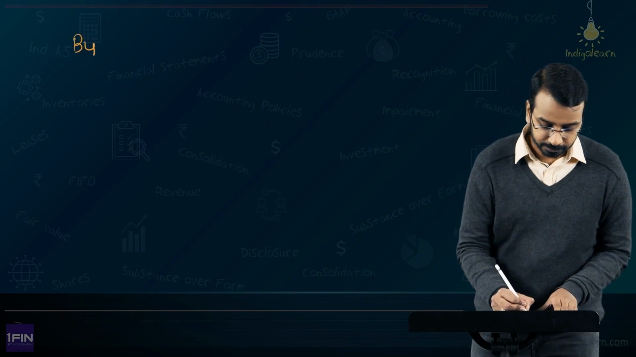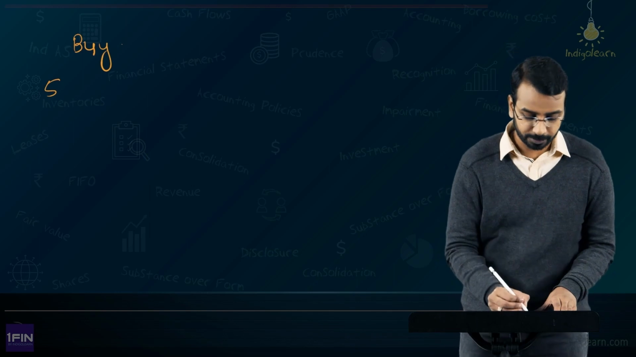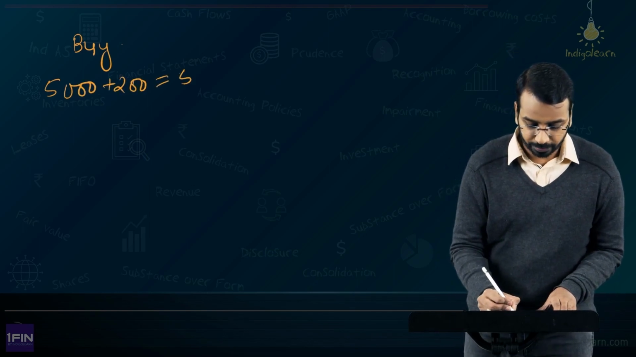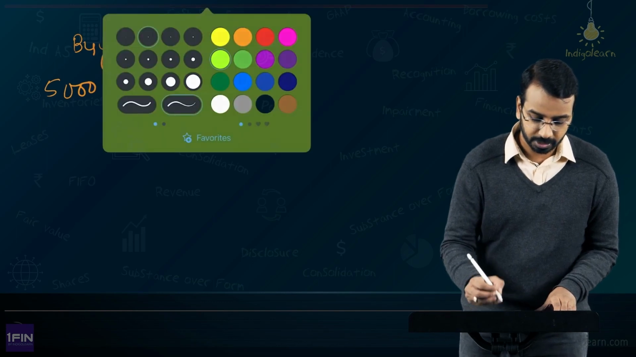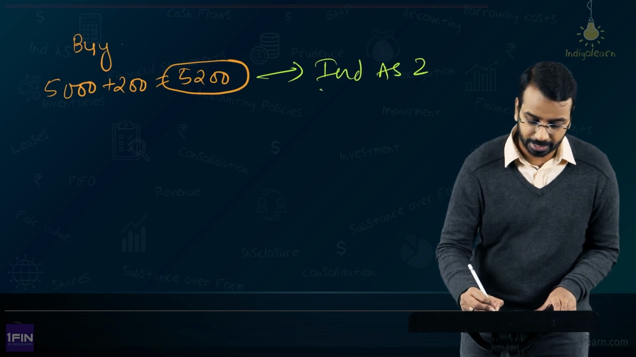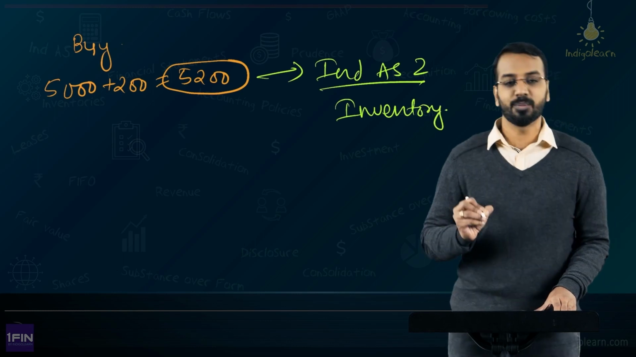So, basically when it buys, let us say, 1 unit of copper at 5,000 plus 200, 5,200. Now, this 5,200 you will account for it under Ind AS 2 as what? As inventory, correct? Simple, right?